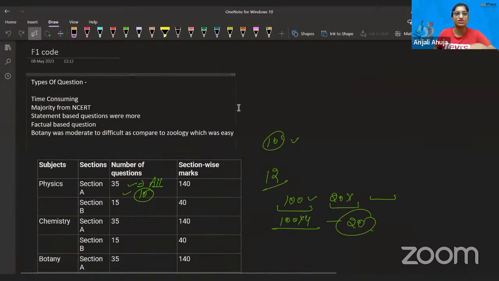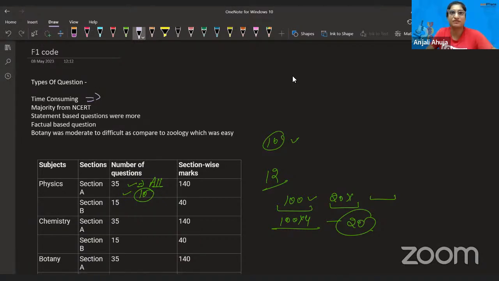I already explained this thing to you. First, some questions were time consuming because medium is factual based, but you have to think about it. I wrote time consuming because I always say you should be able to solve one question in hardly 30 seconds. Somewhere in some questions, it's going from 30 to 40 or 45 seconds. I always say that in PCMB the segregation should be like physics takes more time, so you can solve it in 60 to 90 seconds, chemistry 40 to 50 seconds and bio 30 seconds. But there were some questions which can take more than 30 seconds. So it's not too much time consuming. I don't want to stress upon that.